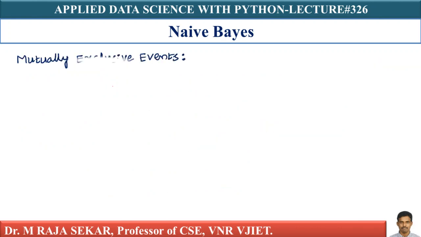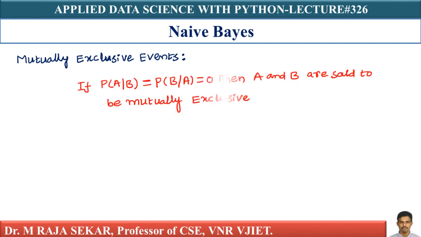Now, we will try to understand mutually exclusive events. Oftentimes, people get confused between mutually exclusive events and independent events. What is the meaning of mutually exclusive events? If probability of A given B is equal to probability of B given A is equal to 0, then A and B are said to be mutually exclusive events. That's what it means. When will these two be equal to 0? When P of A intersection B equals 0.